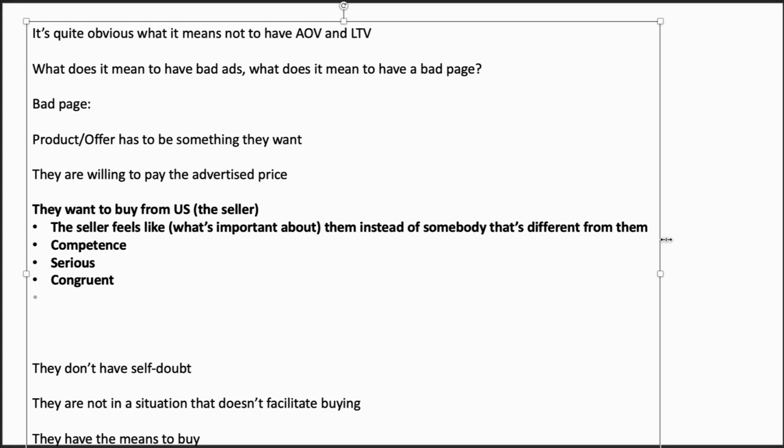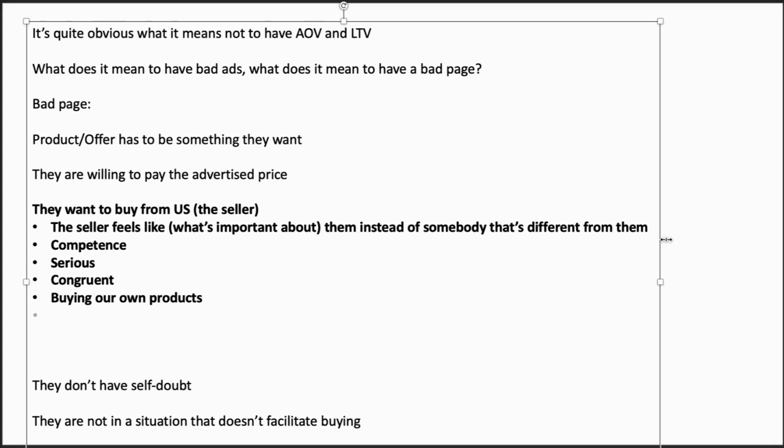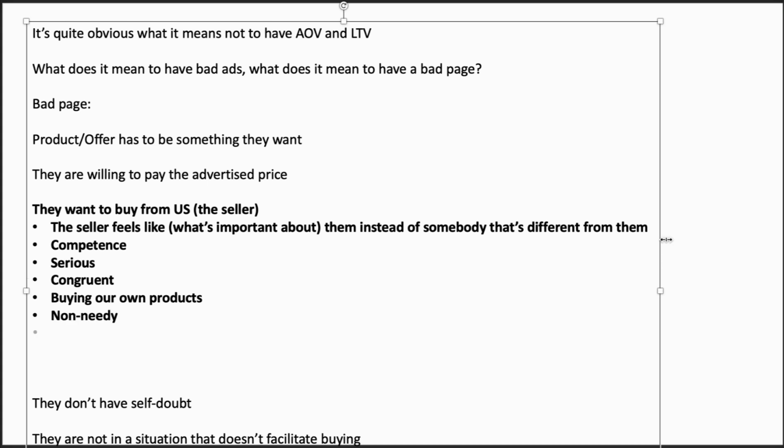Then, basically buying our own products, right? If the seller is showing that they're not buying their own products, then that's a failure condition. So we want to see if the competitor is not showing that they're buying their own products, because there's going to be room for improvement. Non-needy, that's an important frame.